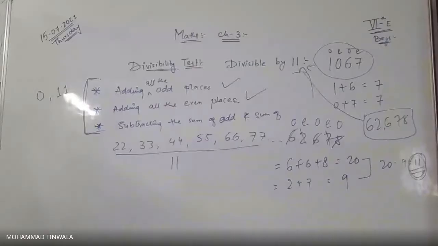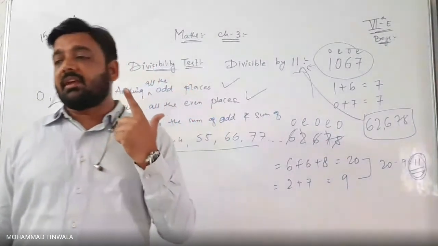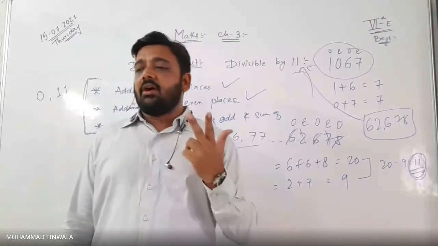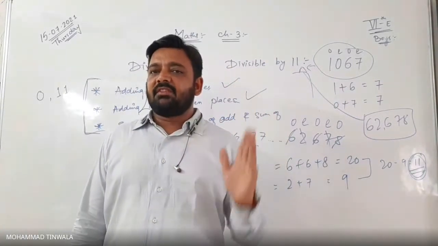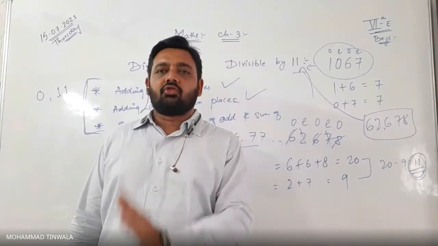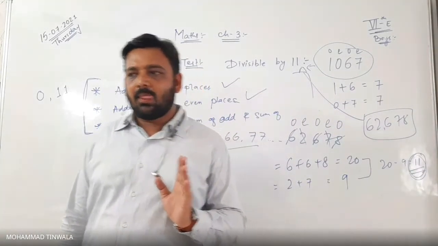And third topic is the divisibility test, from number 2 to 11 except number 7. Is that clear, boys? Yes, sir.